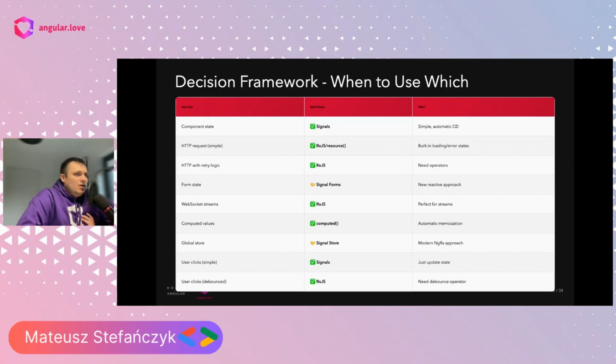WebSockets, of course, RxJS. Computed values, computed. Global store, signal store. User clicks, extremely simple, we can handle that with signals, but I don't know, maybe that's not the use case and I make a mistake here. But for some stream of user clicks or some event streaming logic, I believe RxJS.